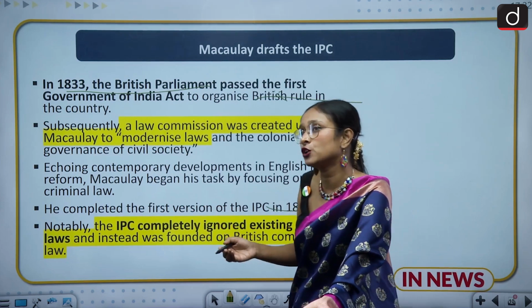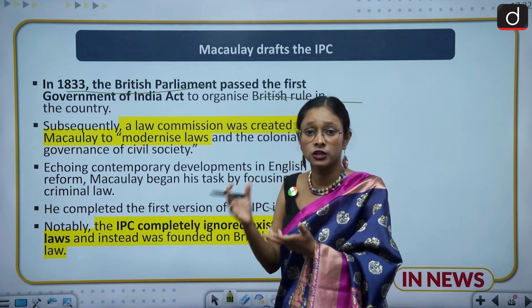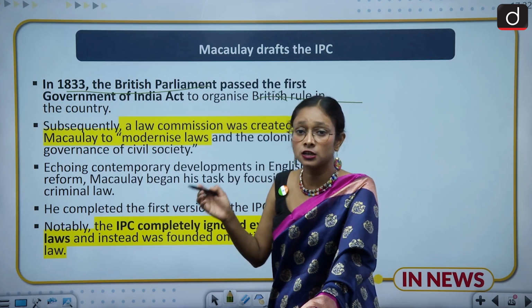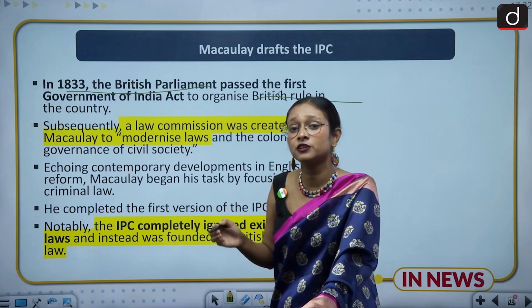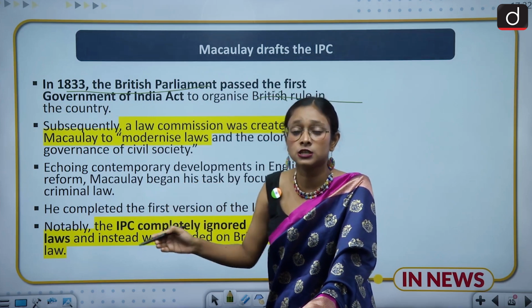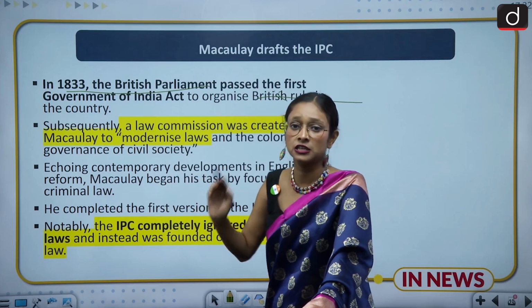But unfortunately, there was no influence of Indian law on it. It was totally English in nature, and Indian laws, Indian customary rights and the different kinds of laws we have for different communities were not given full consideration. Because of this, the Indian Penal Code is called English in nature.